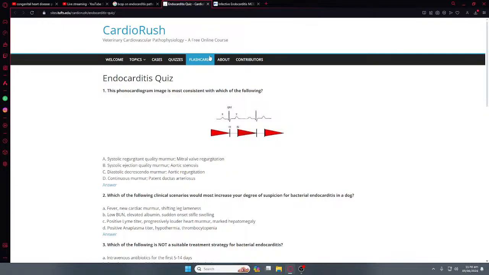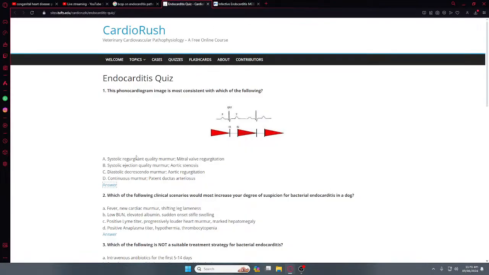This phonocardiogram image is most consistent with which of the following: systolic regurgitation, systolic ejection. So yes, the sound is produced when atrial relaxation occurs. Okay, I have no idea about this.